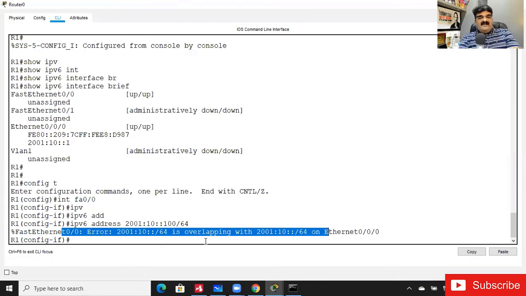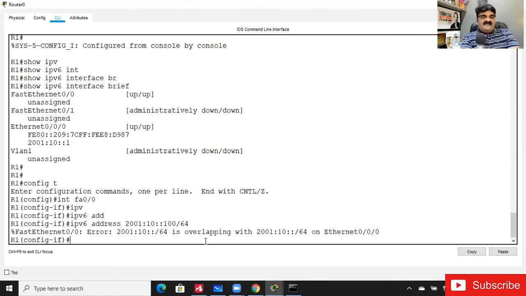As we are assigning the same network that is already assigned to Ethernet 0/0, we cannot. The concept is the same whether you use IP version 4 or IP version 6. The change is in the format and in the way they communicate. We'll talk about communication if we get time today.